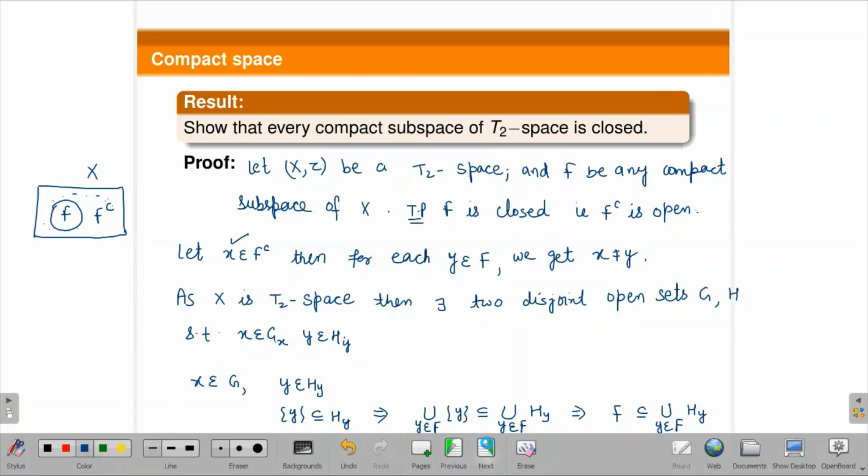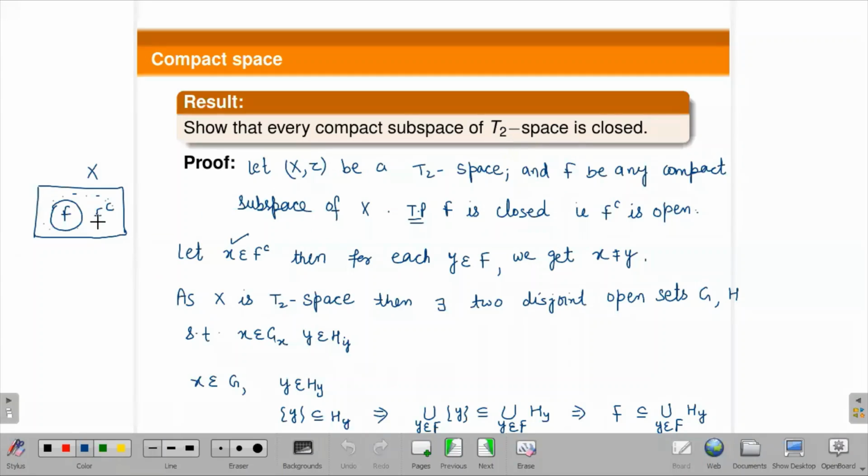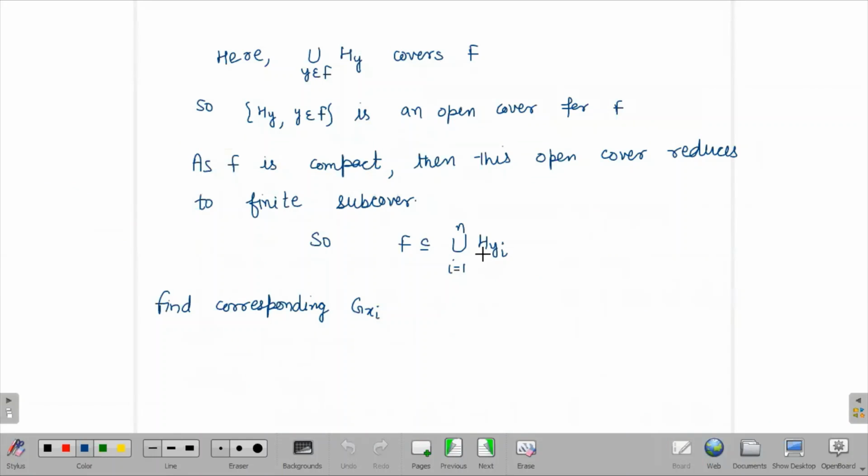So now F is contained in this union, means this is a finite union of open sets and F is contained in this union. And here F complement. So we are taking any arbitrary point from X, from F complement. So it is X and X is in G of X here. So this is an open set which is containing the element X. So we are finding Xi because these are finite. So we are making Gxi also finite here. So we are finding Gxi here.